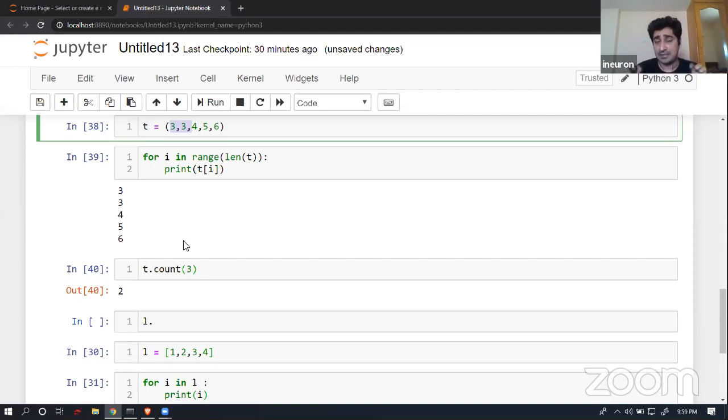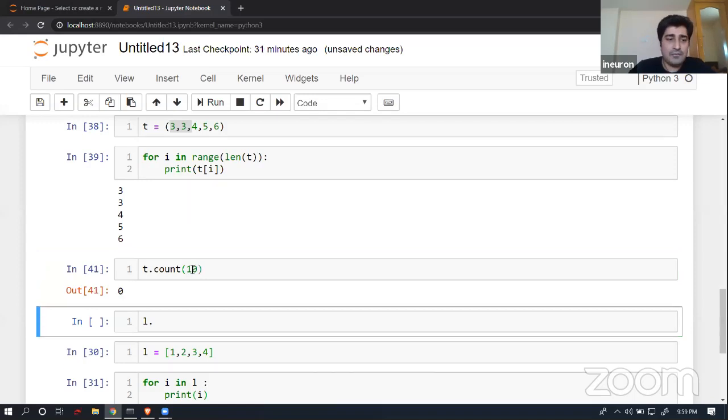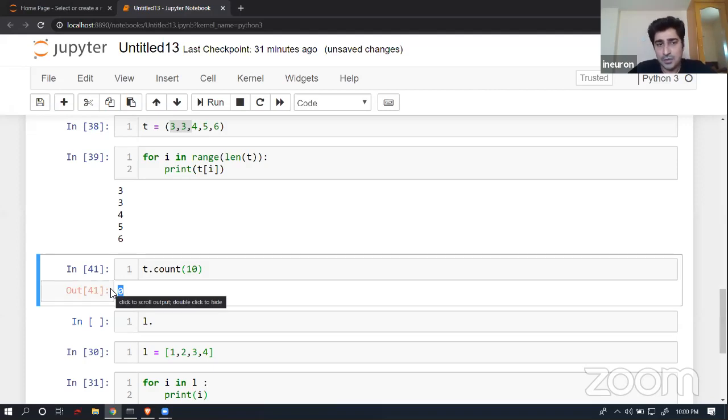There are no differences. The only thing is, a list has so many inbuilt functions, whereas a tuple has just 2 inbuilt functions: one is count and another one is index. So again, this is another difference I would like to highlight for everyone. Here, let's suppose I give 10, and 10 is not available inside our tuple, so you will get count equal to 0.